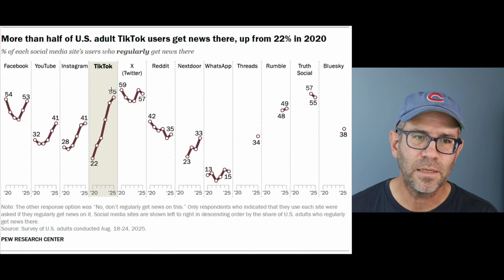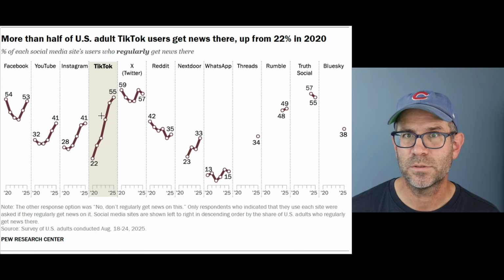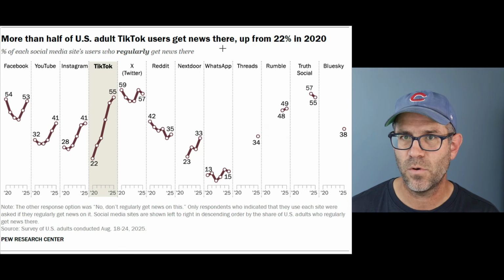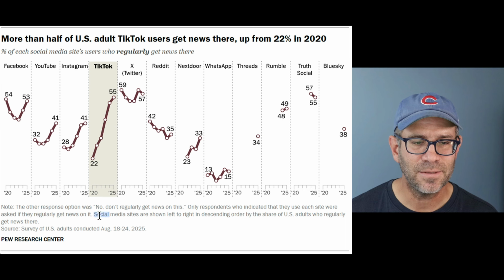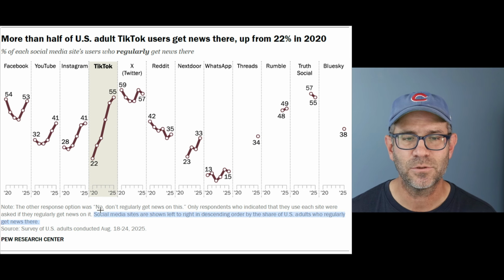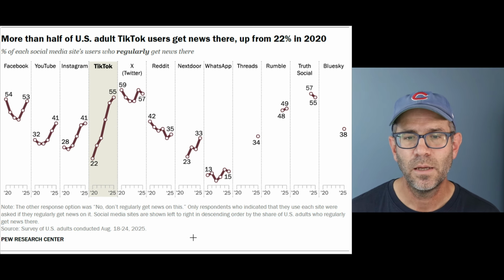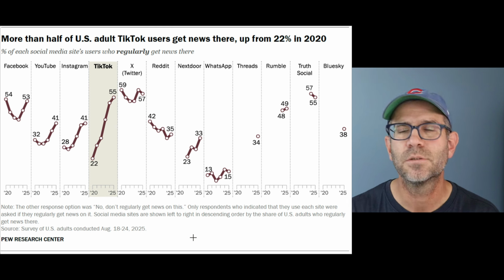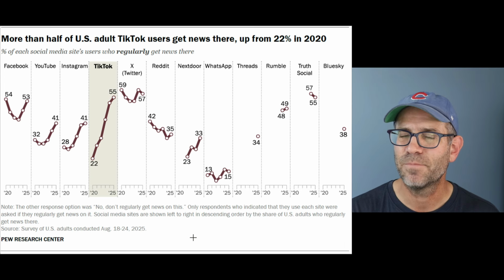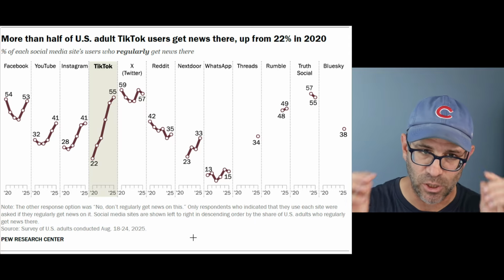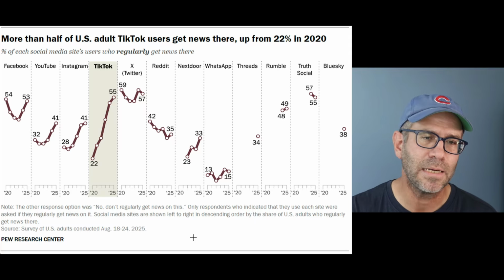I was also a bit confused when I was looking at this why TikTok was here in fourth when TikTok is the focus of the article. Why wasn't TikTok first, right? It wasn't until I dug into the caption to see that the social media sites are shown left to right in descending order by the share of US adults who regularly get their news from there, right? But it's not even by market share, right? And so it'd be interesting, again, to do it by market share to get that broader context.